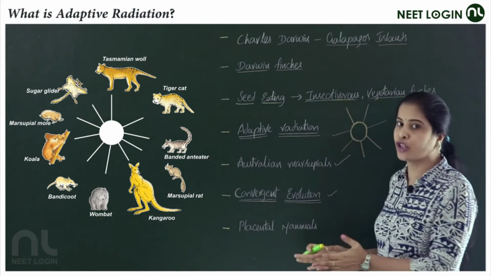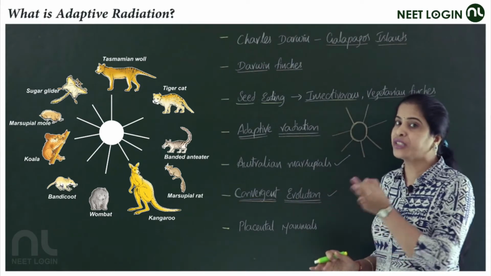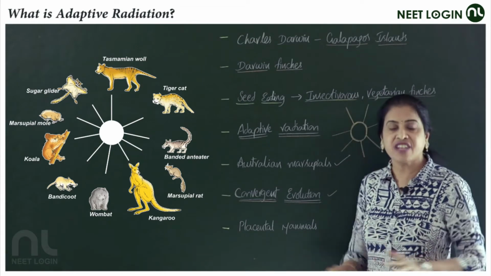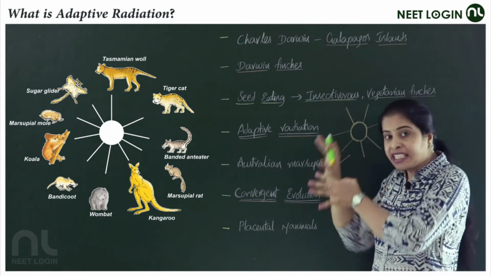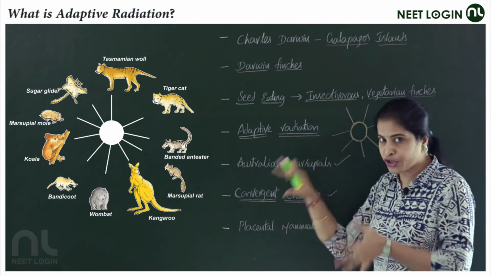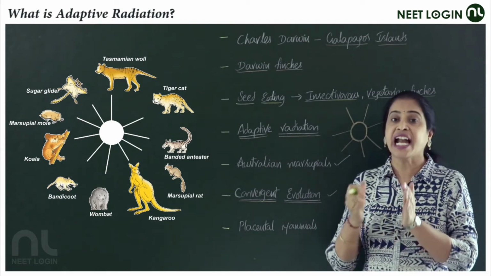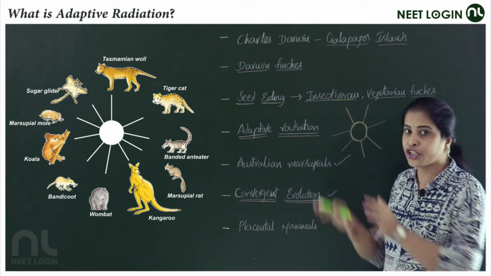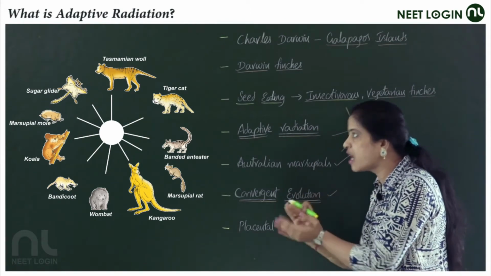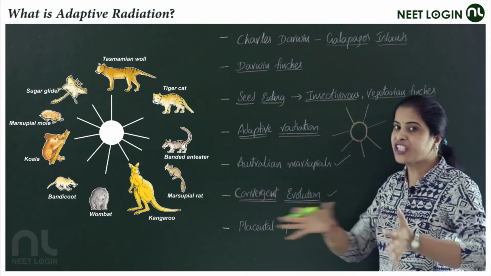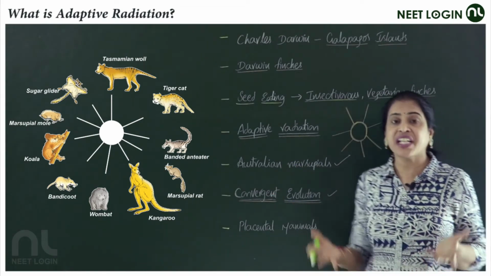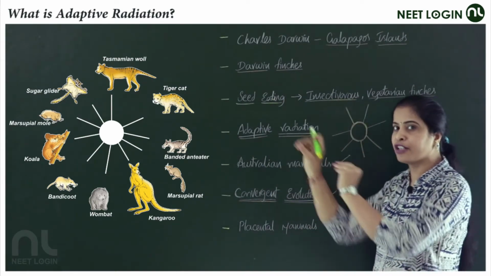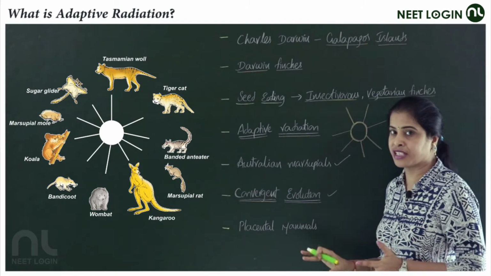That which you can observe in that picture is a good example for this adaptive radiation, and these are all previous NEET questions, guys, very, very important areas. The marsupial mammals which you are observing, whose evolution had taken place in Australia, are a good example for adaptive radiation. You are observing that from the ancestral stock, shown in a circle, different marsupials had evolved. Australia is called the land of marsupials. Let's see which marsupials evolved, a few of them. Let's have a glance.